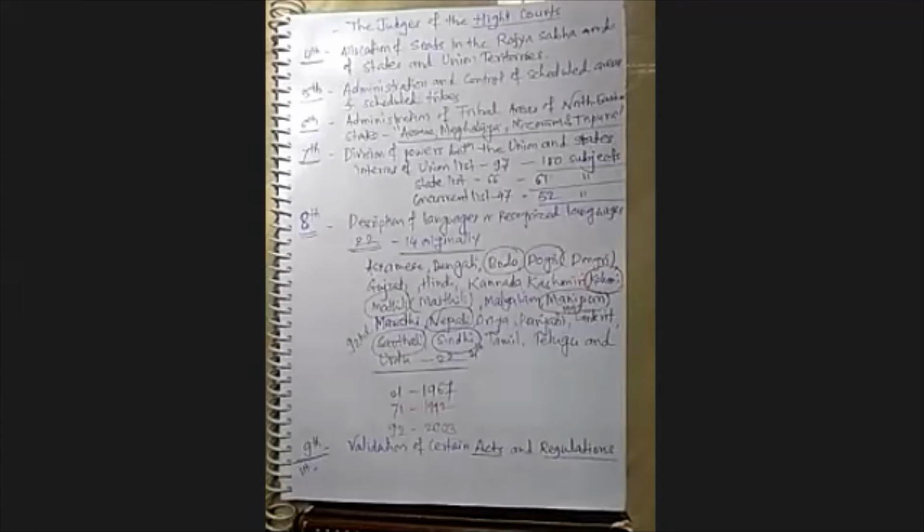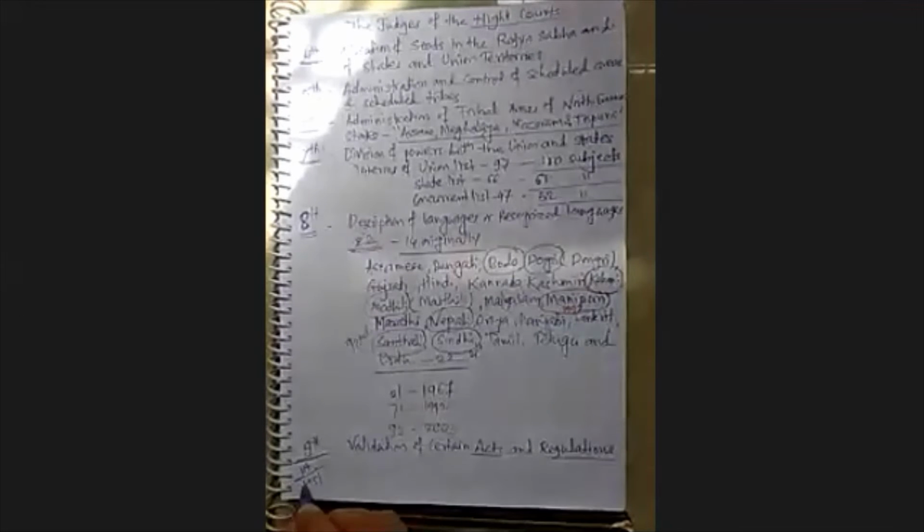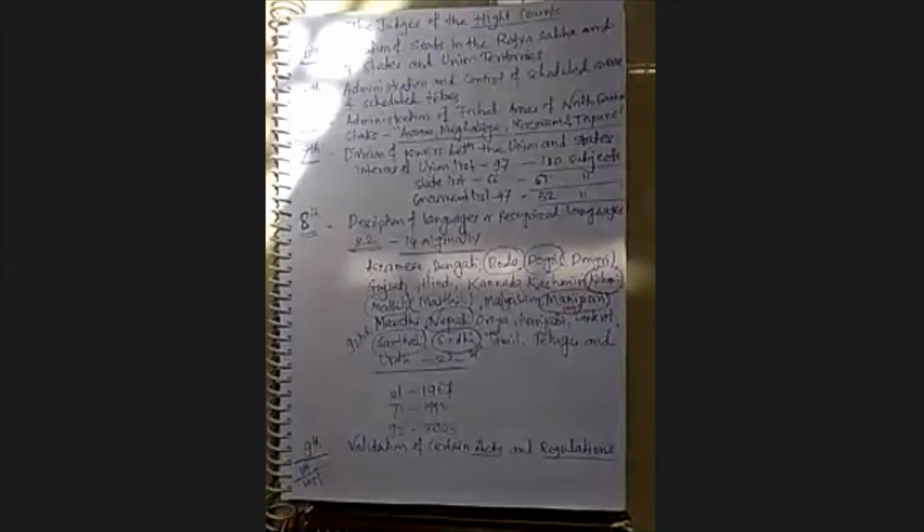First amendment, that was in 1950. So for what? To protect the laws included in it from judicial scrutiny on the ground of violation of fundamental rights.